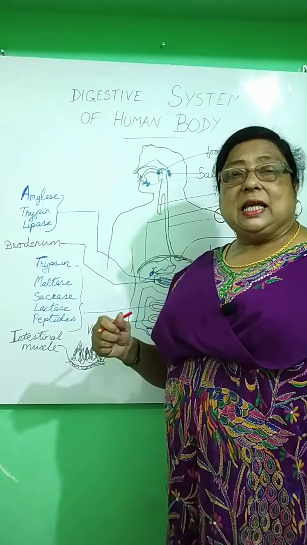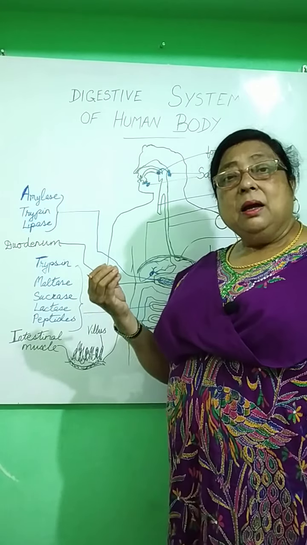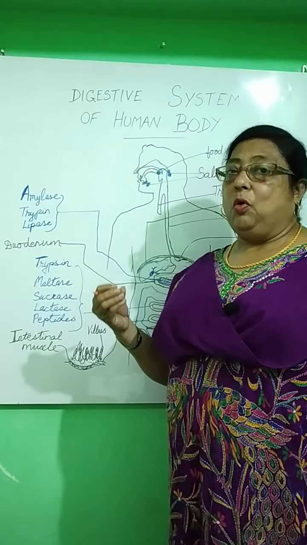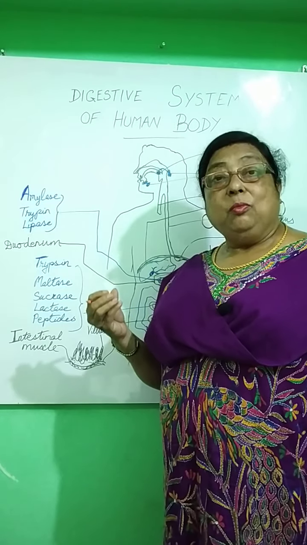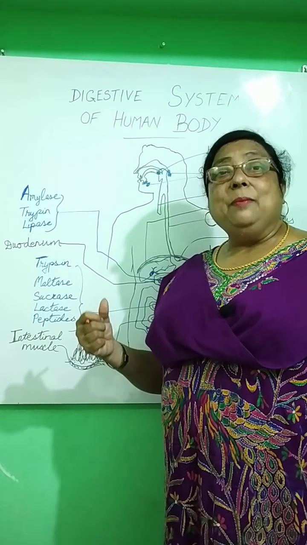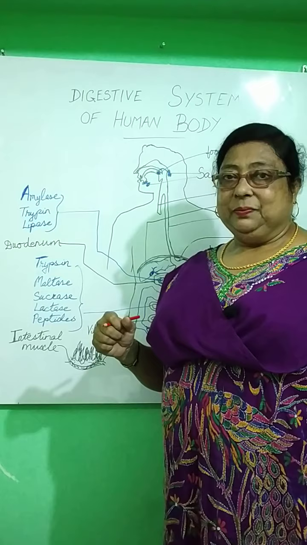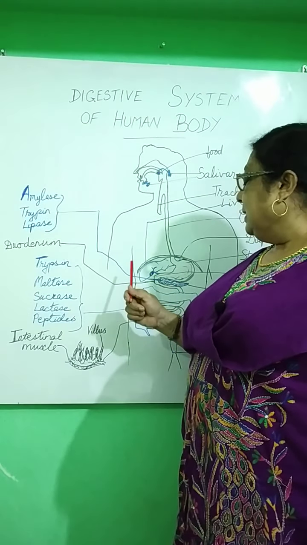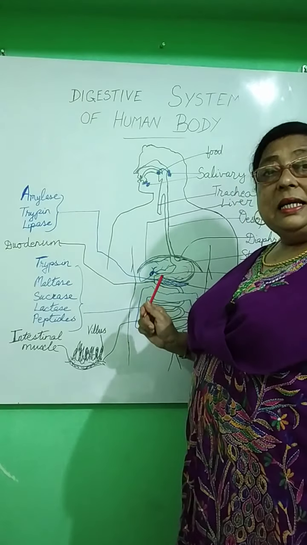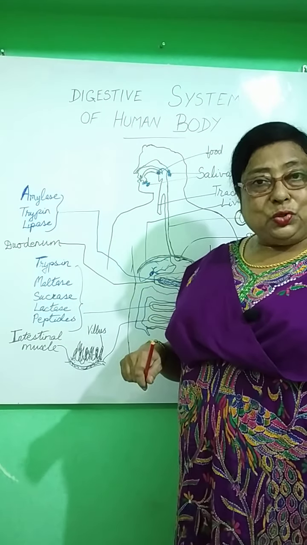But what the juice does is make the bigger molecules of fat into smaller molecules, so that the surface area of the small molecules increases to help in the digestion of fat. Another thing that happens when the food comes here is that the pancreas secretes the pancreatic juice.